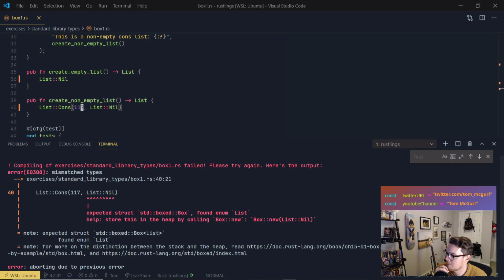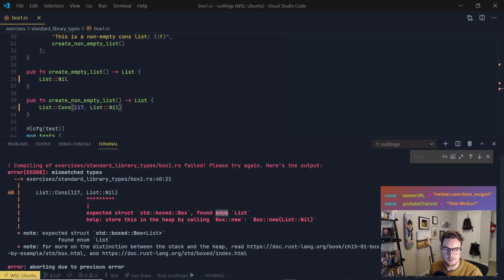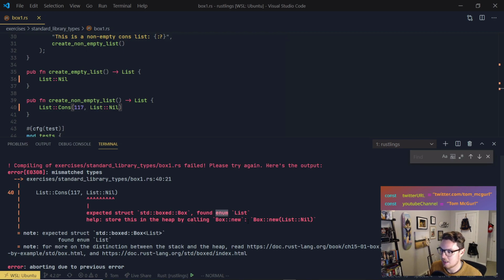Great, so the first one's cleared up, but now it says expected struct Box, found enum instead. So what we can do is, it's telling us right here, and this again is why I love Rust and why we keep coming back to it. We're gonna get these awesome error messages that are gonna tell us what to do, and we're gonna lean on that. You'll hear me say this all the time, lean on the compiler, lean on the compiler.